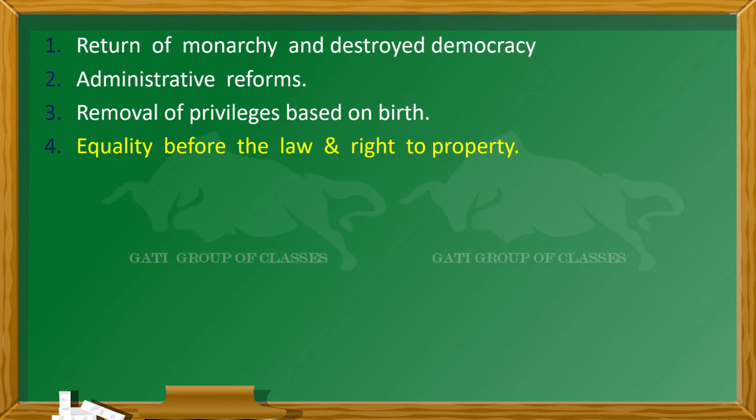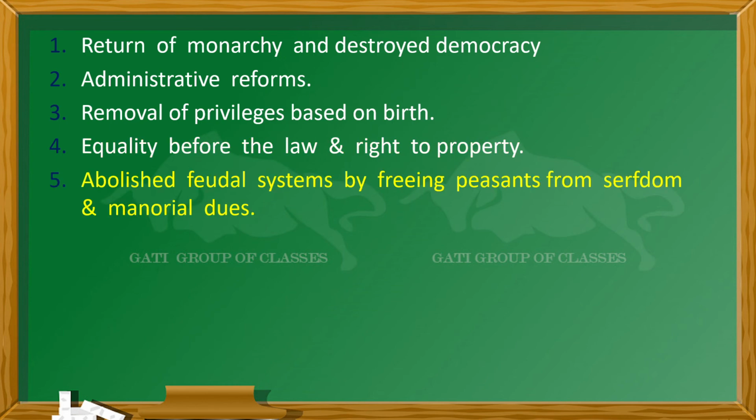And the fourth one is equality before the law and the right to property. Now everyone got equality before the law. Whether it's a king or a common person, they all will be equal. And they all will have a right to property. Now they can own their own property.